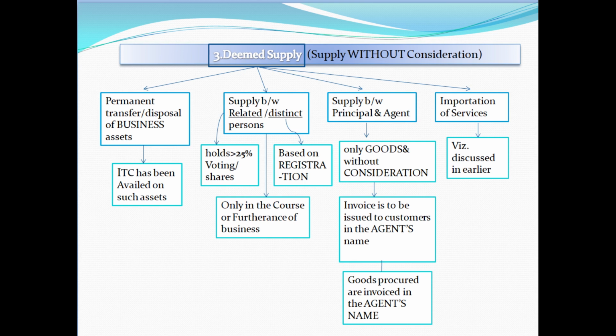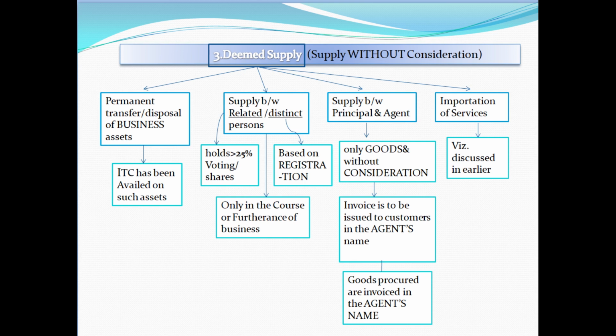And the next one is supply of goods between principal and agent without consideration treated as a supply. But in order to determine whether a relationship of principal and agent exists or not, we have to check two conditions. They are: the agent should issue invoice for further supply in his own name, not in the principal's name, to the customers.